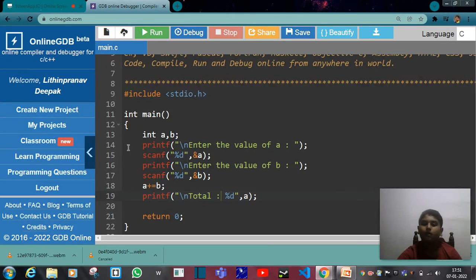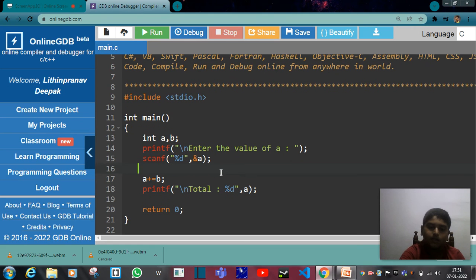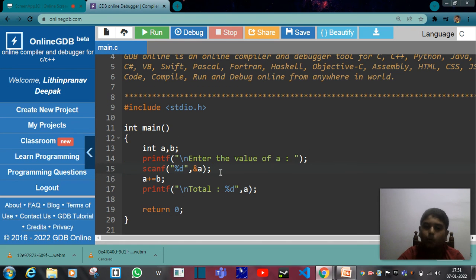You will be thinking, can we use a simpler way? See, we are doing enter the value for A separately and enter the value for B separately. No, what we can do is use only one printf and scanf for this.